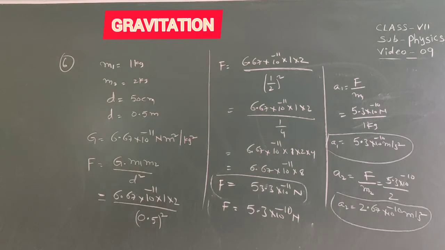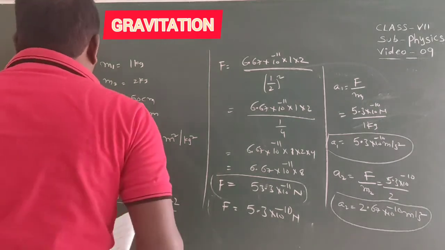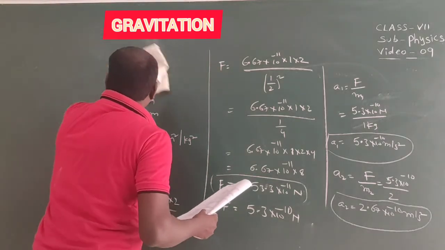Next, question number 7. The acceleration due to gravity depends upon gravitational mass of the earth.